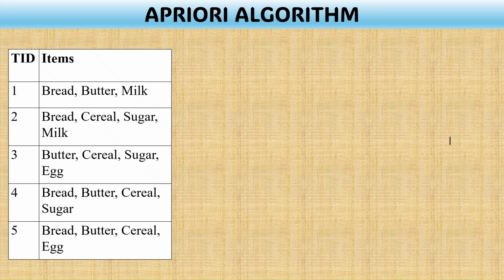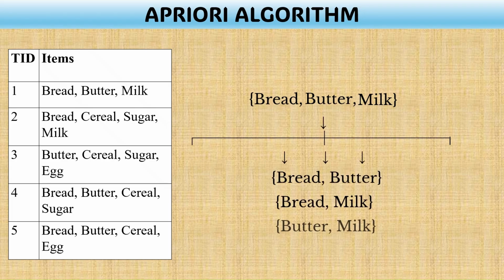Its main idea is surprisingly simple. If a combination of items appears frequently, then the smaller combinations contained within it must also appear frequently. So, for example, suppose the combination bread, butter, and milk appears frequently in customer transactions. Then combinations such as bread, butter; bread, milk; and butter, milk must also appear frequently. Apriori uses this observation to eliminate unlikely item combinations early, allowing it to search for patterns efficiently. Let's see how this process works by solving a simple example.